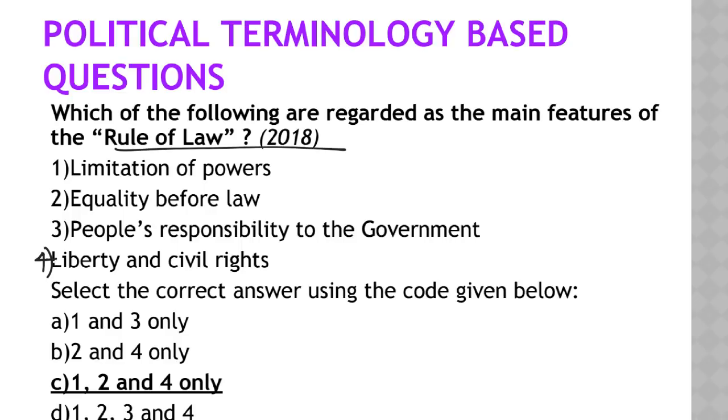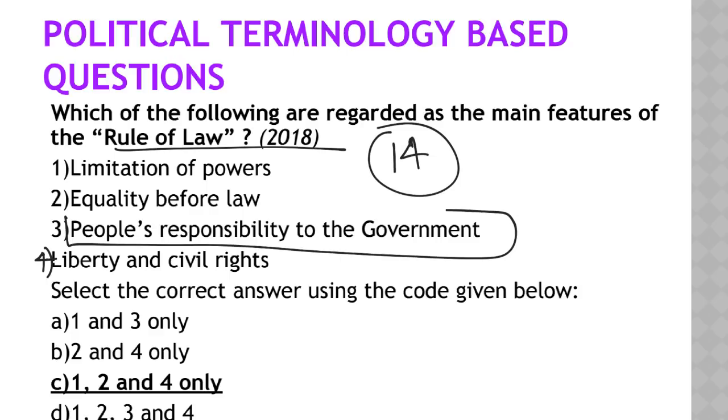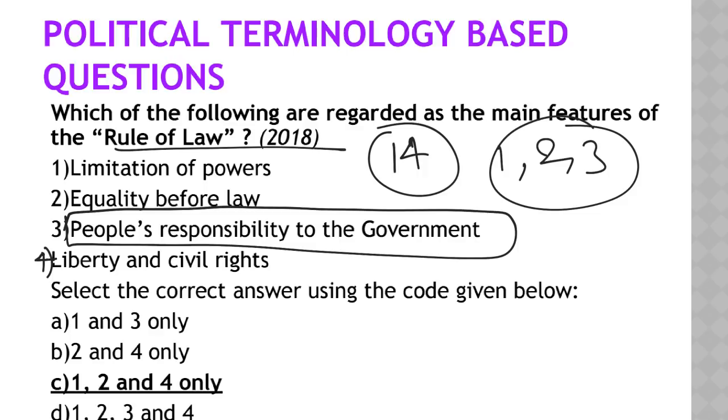Again, rule of law, if you have read Article 14 clearly, if you have understood it, you can clearly eliminate this option. So Professor Dicey's concept has 3 components: equality before law, absence of arbitrary power, and then the constitution. In the Britain context, they don't have the third provision. So that basic one, Article 14. Even if you have read that, if you have understood the meaning of rule of law, it's clear that you can easily eliminate people's responsibility to the government.